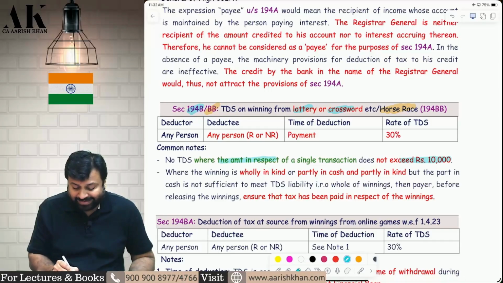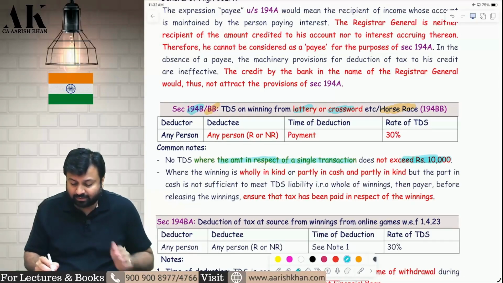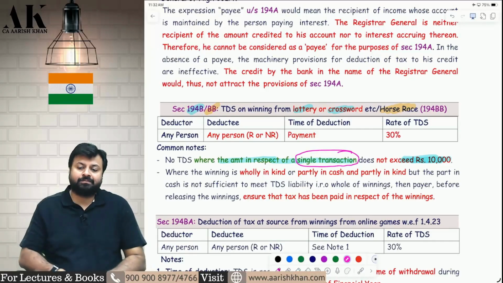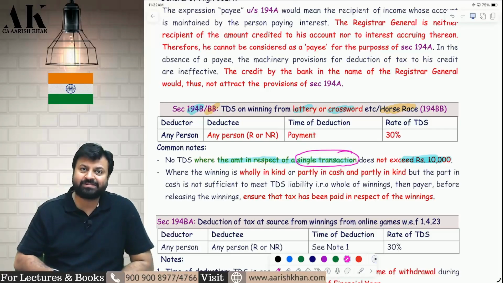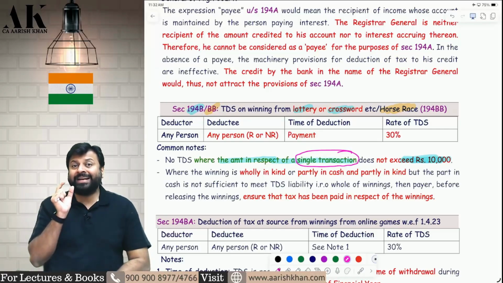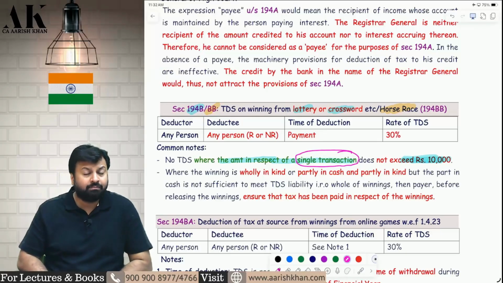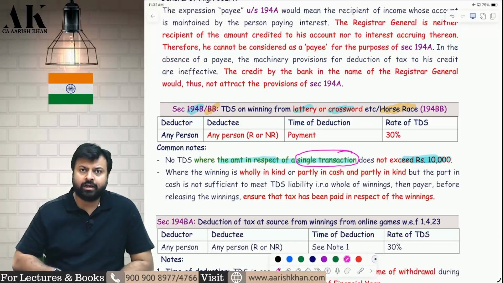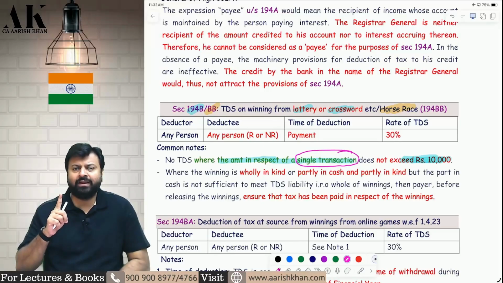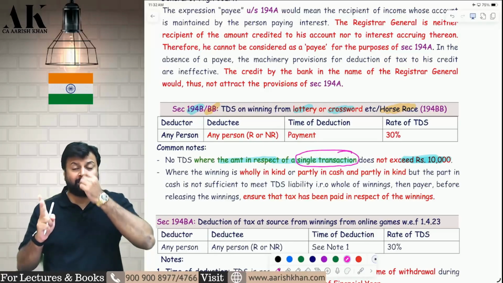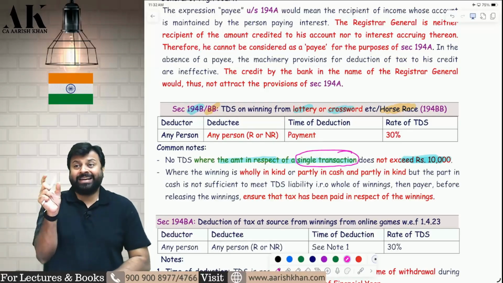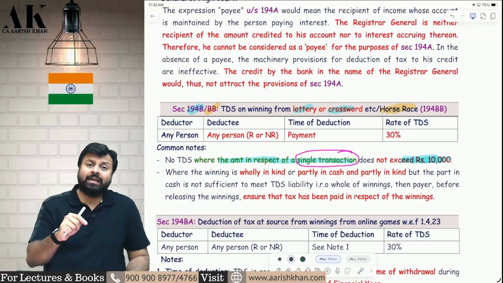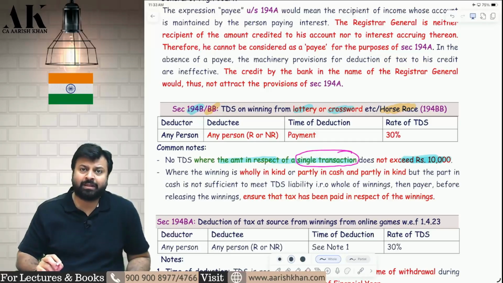Earlier it was: where the aggregate amount in a financial year does not exceed 10,000. Now they have removed the words aggregate amount and now they have written the words single transaction. What can be the implication of this? Till last year it was aggregate winning should be more than 10,000. But now it is single transaction should be more than 10,000. It means if I win one lottery of 8,000 and one lottery of 7,000 rupees, last year the aggregate was more than 10,000, so TDS was applicable. This year the single is less than 10,000. Therefore TDS will not be applicable.